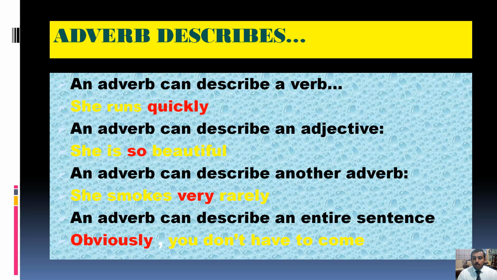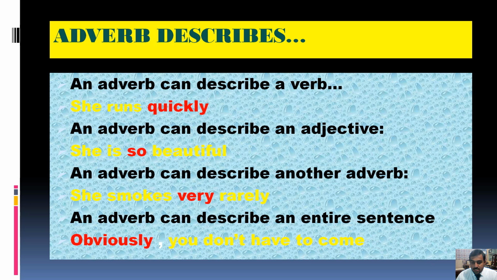Okay, very good. Now here is the last point, that an adverb can also describe an entire sentence. Now keep this thing in your mind, students. First we have learned that an adverb can describe a verb, it can describe an adjective, it can describe an adverb, and even the adverb can also describe an entire and whole sentence.